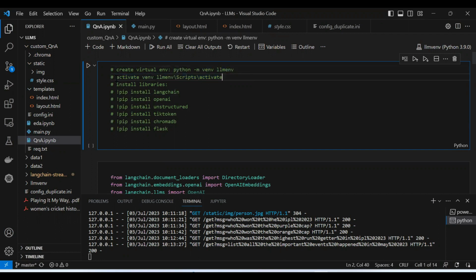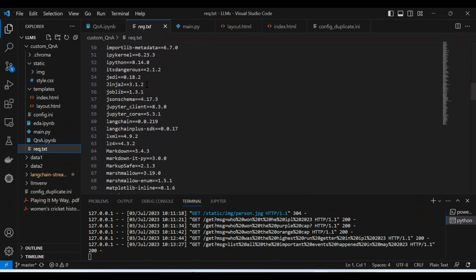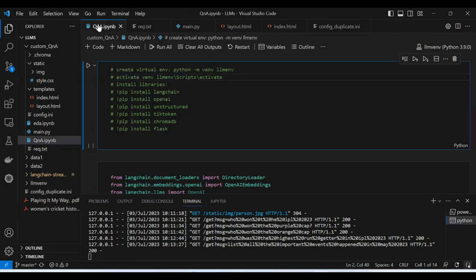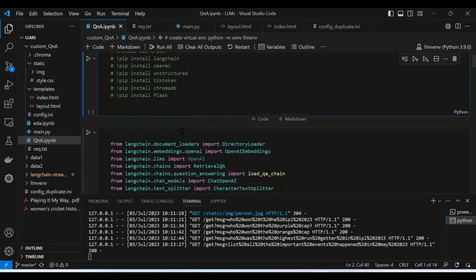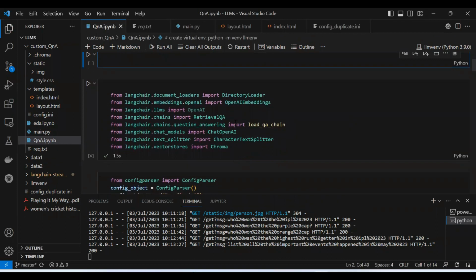Once you know how to activate this environment like this, and you are inside that environment, you can install these libraries. These are the main libraries you need to install, and once you install them, it will simultaneously install all the dependencies. If I show you, most of the libraries were installed along with those five or six important libraries as dependencies. So that's fine. Now, hoping you have installed everything, the next thing is you need to import certain packages and libraries. Let me explain everything. So here, from langchain.